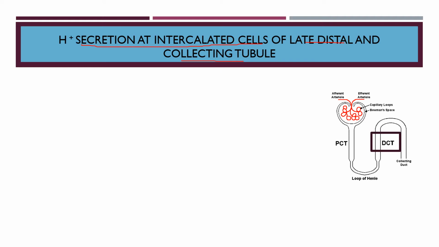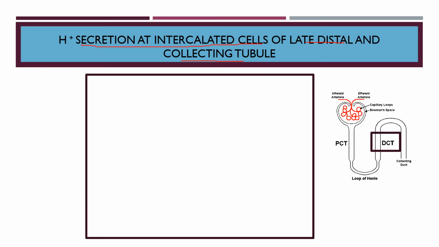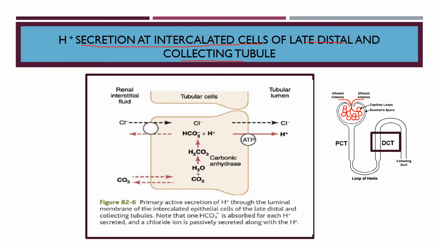So in the distal convoluted tubule, how actually these intercalated cells are secreting H+ is our point of interest. In the late distal tubule, the tubular epithelium secretes H+ via primary active transport. So one difference is already there.